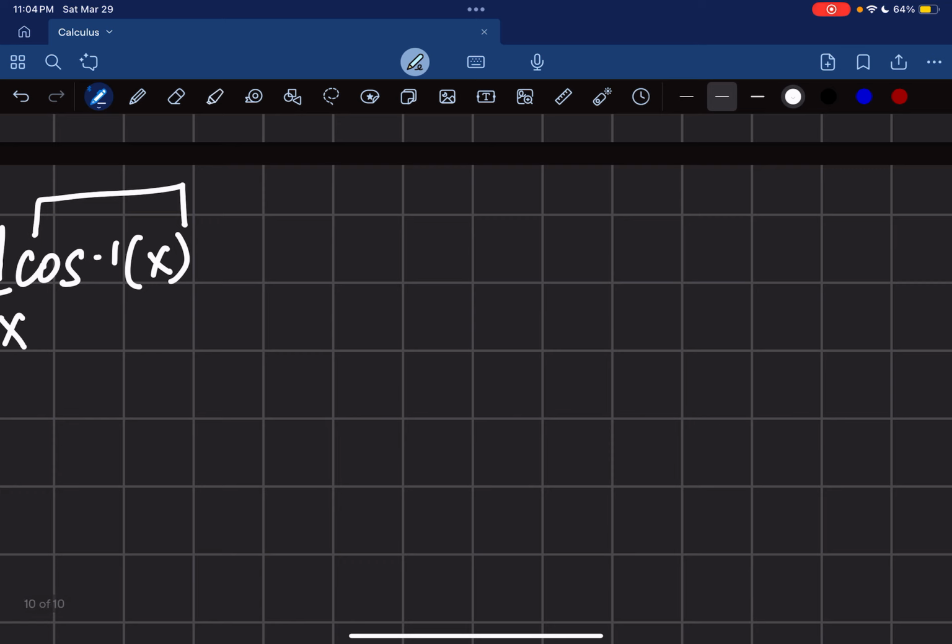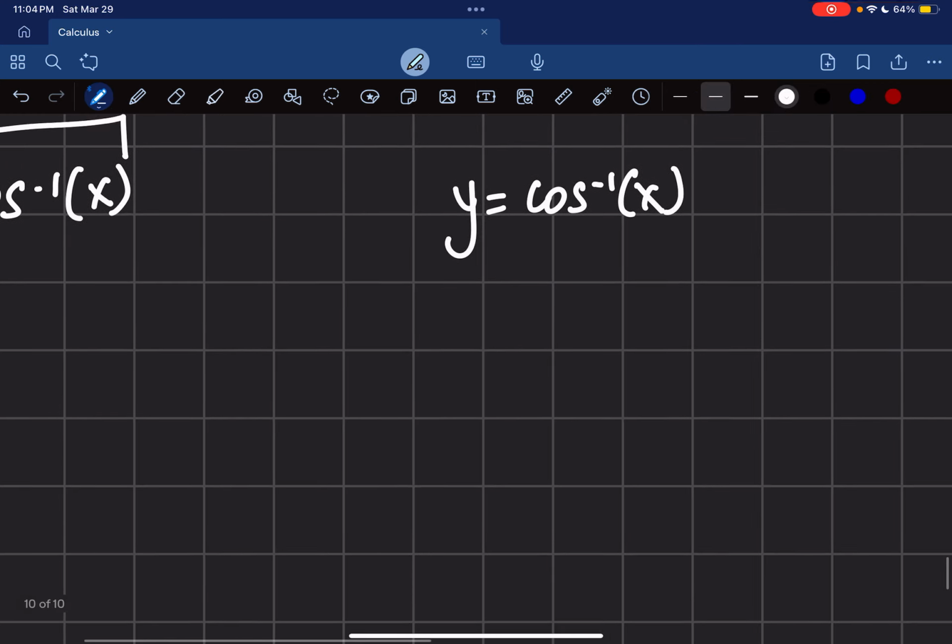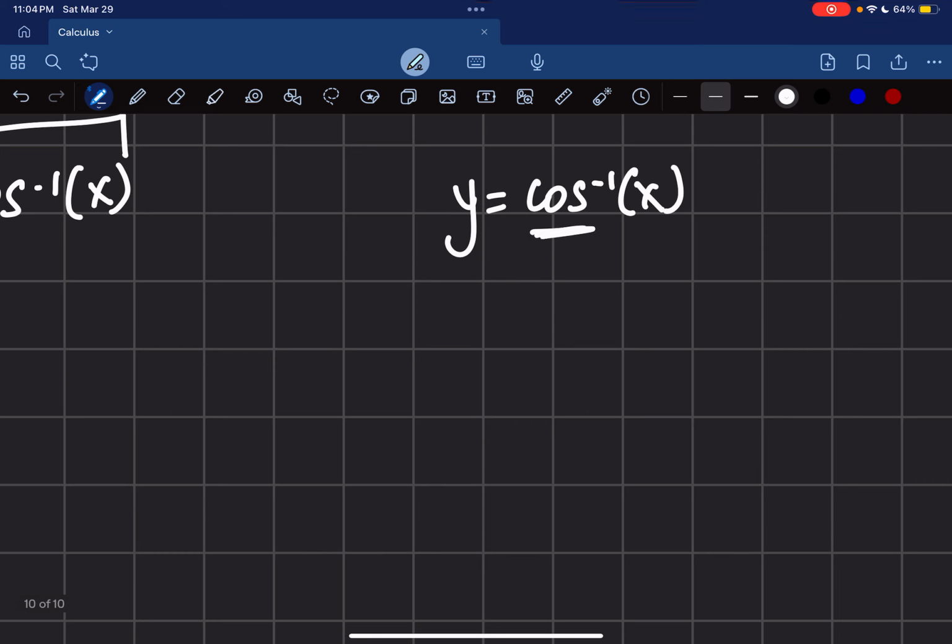What I know is cosine of x. I know many things about cosine of x, but I don't know anything about cosine inverse of x. So what I can do is put this in the box, right? I can put cosine inverse of x into this box. Let me call this box y. Now, just as I said, I don't like to work with cosine inverse. So what I can do is take cosine on both sides.